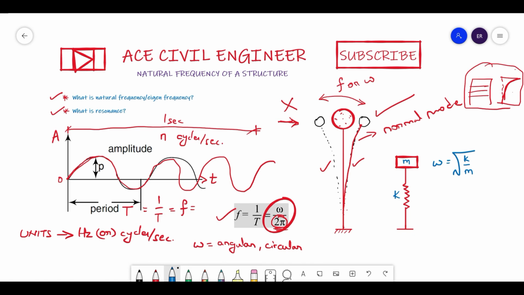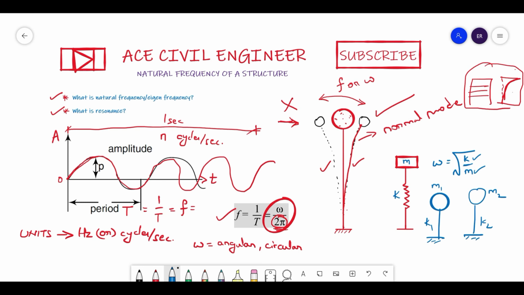To calculate the natural frequency of a whole structure, what do you do, friends? You must know the whole structure's stiffness. That stiffness divided by the whole mass of the structure, and the square root of it, is known as the natural frequency of that particular system. Let us consider two structures, friends: one having stiffness K1 and mass M1, and another having stiffness K2 and mass M2.